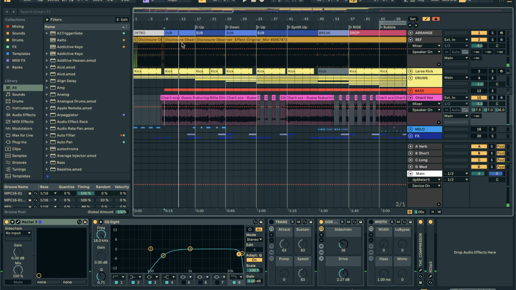So I basically found a spot in the reference track where there was no vocal or anything in the way, and then overlapped the vocal so that I could hear for sure that it sounded pretty good and pretty close. This way, when I started to actually build out the track, I had the confidence to know that it was actually going to sound good.